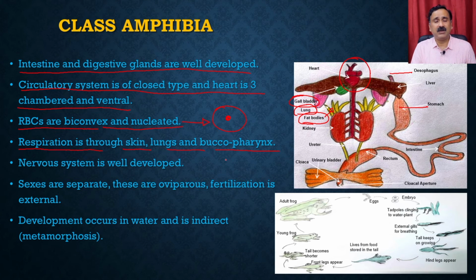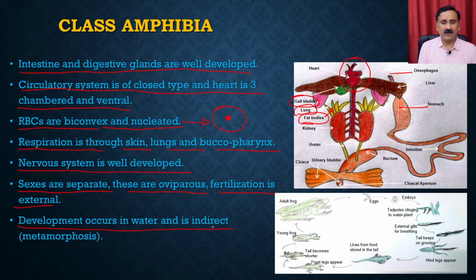One, it can respire through the skin, then it can take up oxygen through the mouth, and it can also take up oxygen through the lungs. The nervous system is well developed. It has a well developed brain and central nervous system. The sexes are separate. These are oviparous. The fertilization is external, which means they are going to lay the eggs. Development occurs in water and it is indirect, which means there will be a metamorphosis.